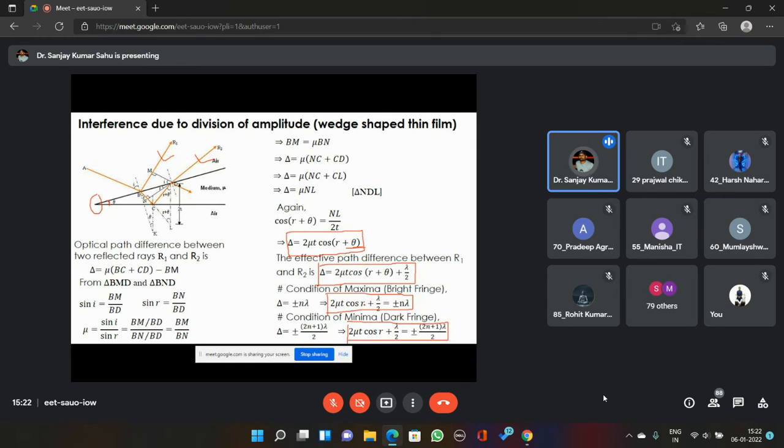There is a mistake here. One theta should also come here. The conditions of constructive and destructive interference will include cos (r plus theta). The conditions of constructive and destructive interference are this.